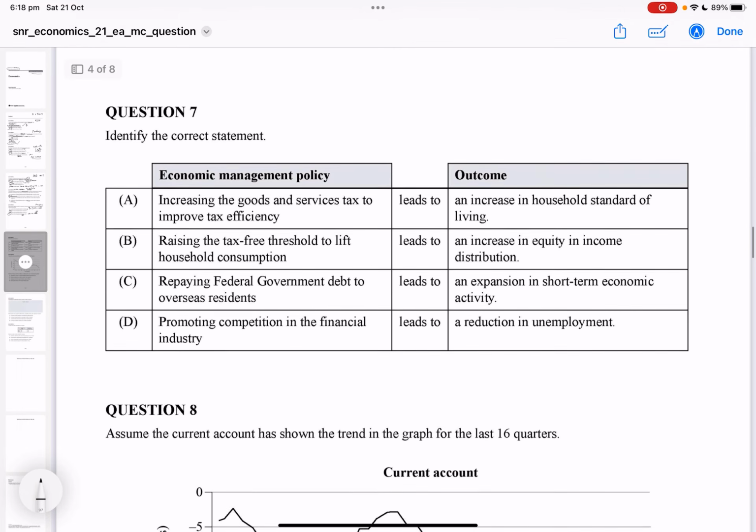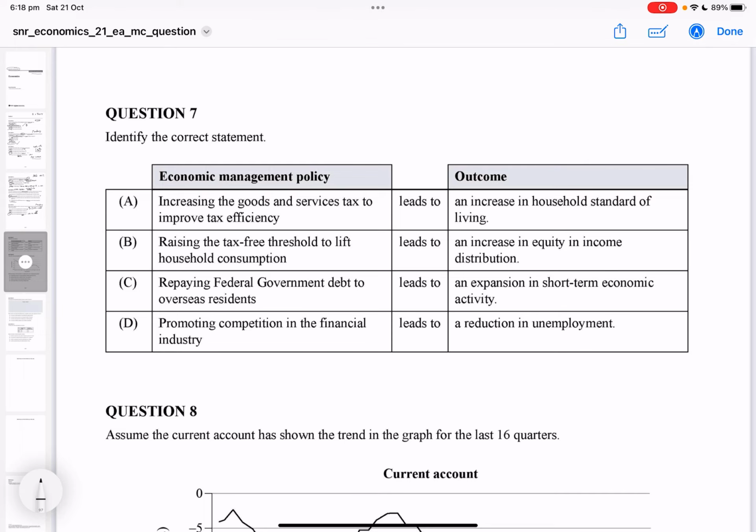Okay, question 7B. This style of question has come up on papers most years. They seem to have something of this. Economic management policy leads to an outcome. Okay. So increasing goods and services tax to improve tax efficiency leads to an increase in household living standards. So they're increasing tax. They're increasing T. That's not going to lead to an increase in living standards. Raising tax-free threshold to lift consumption and increase in equity distribution. I'm going to put that as plausible. If you raise the threshold, it makes incomes more equal.